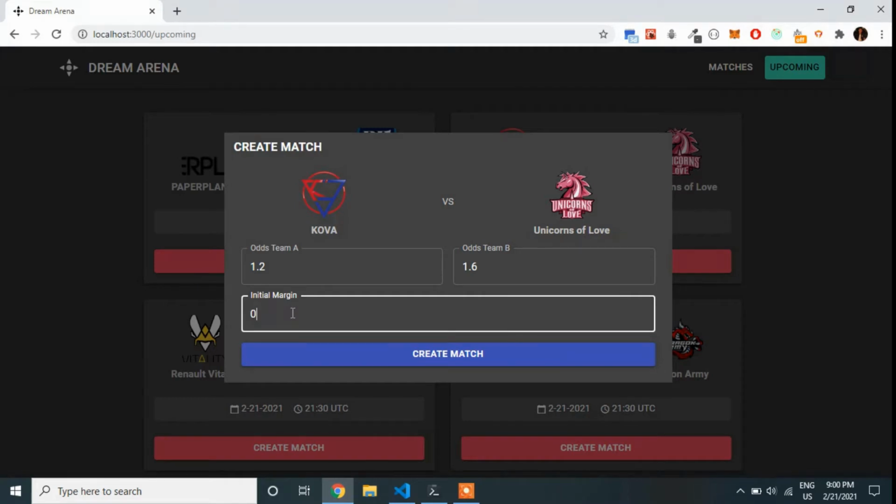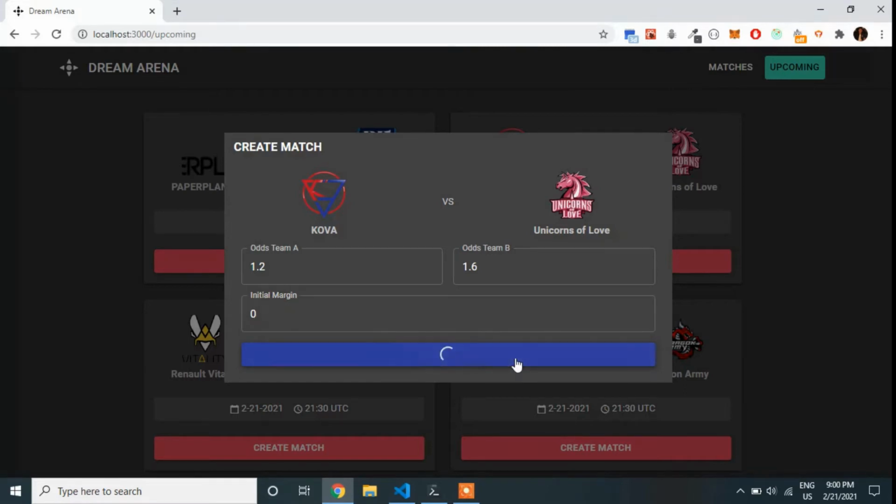You should keep an initial margin, and as the number of bettors increases, you can go over to the admin panel later on and add extra margin. So let's create a match.